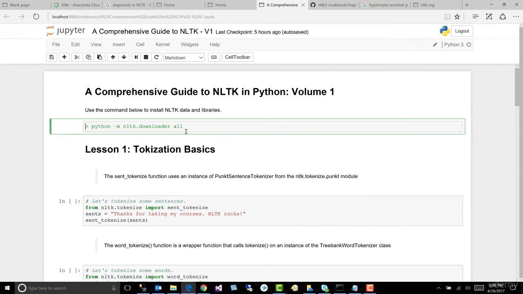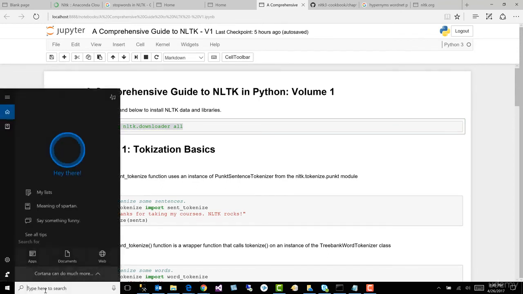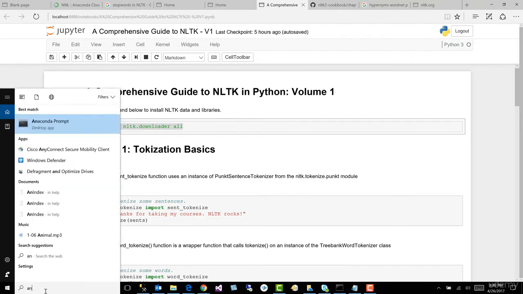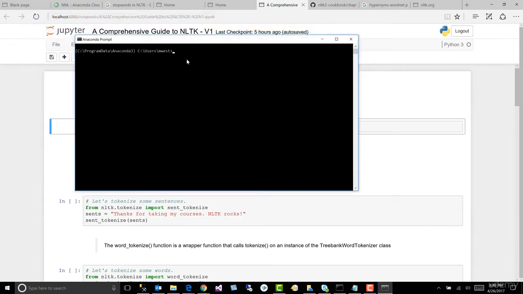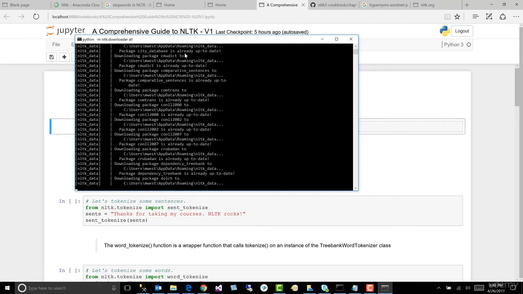So in order to do it, we're going to copy this, Control C. We're going to open our Anaconda prompt. To do that, we go into our search, type Anaconda, hit enter. Our Anaconda prompt will load, and then paste. There we go. We'll hit Control V on the keyboard if you are a Windows user, and then we'll hit enter, and it will begin installing everything.